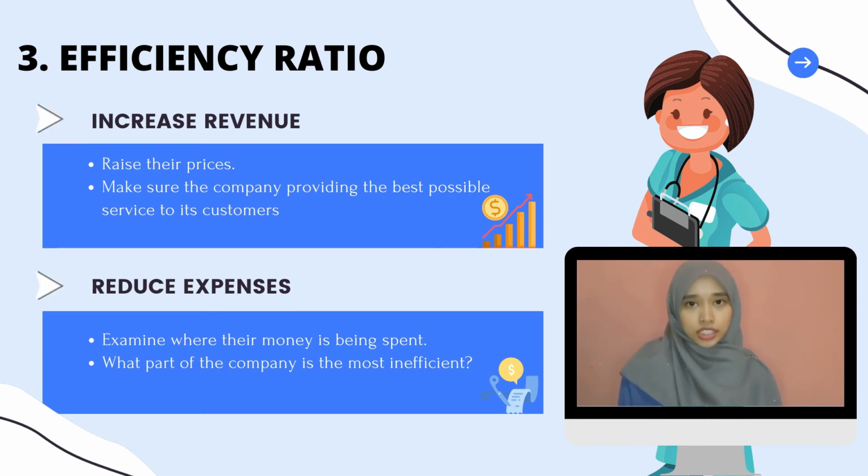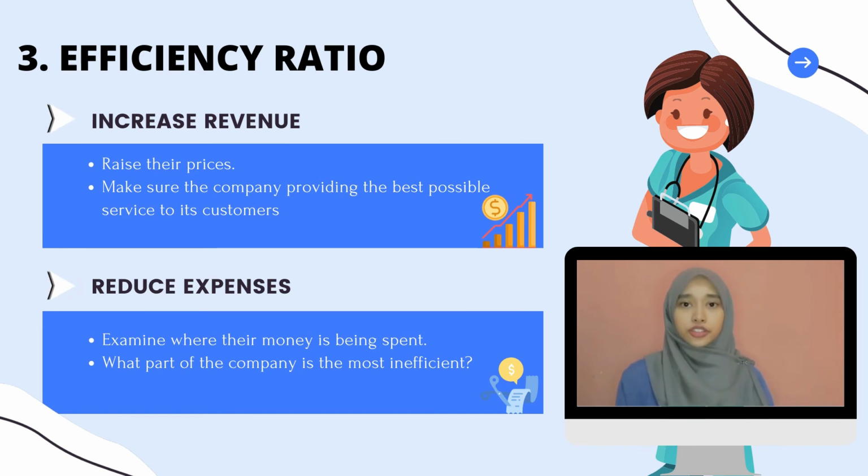One of the suggestions, KPJ Healthcare may increase revenue in order to enhance efficiency. There are a range of ways or methods to be used. One is to raise their price, which it can do at any time. However, the market can only support so much and its product or service is only worth what someone is willing to pay for it. Another strategy to boost revenue is to ensure the company provides the best possible service to their customers. This allows you to serve customers more quickly, and time is money.